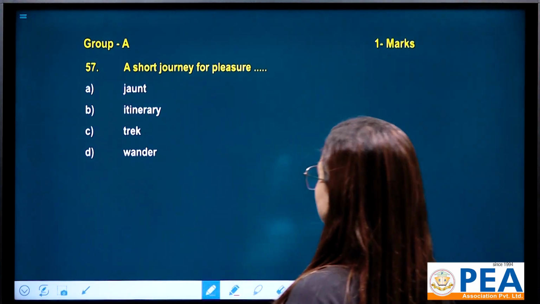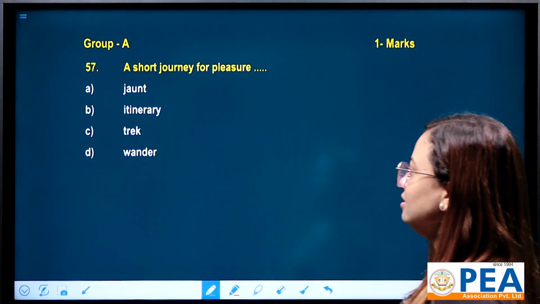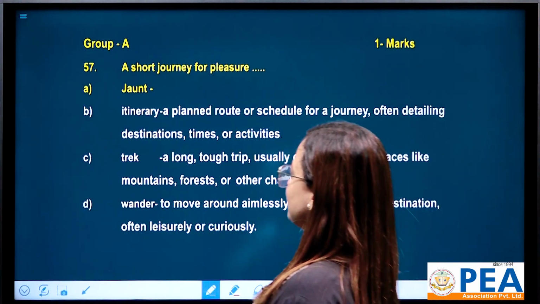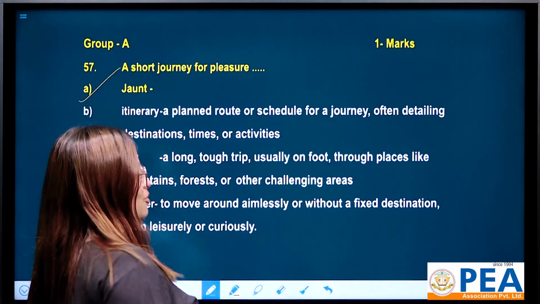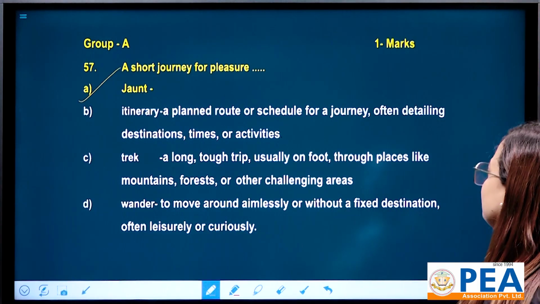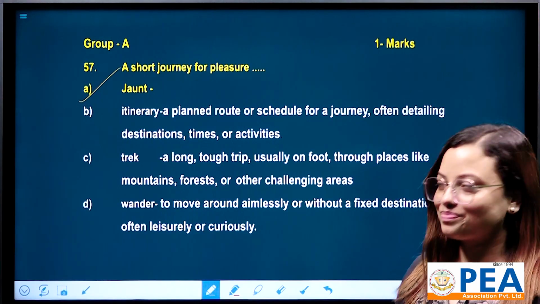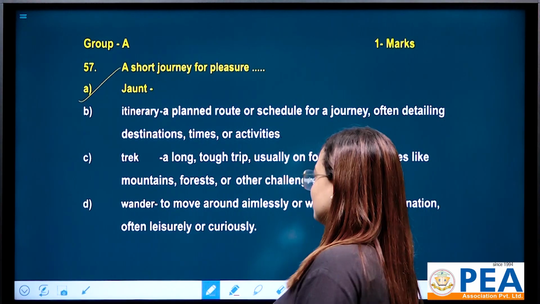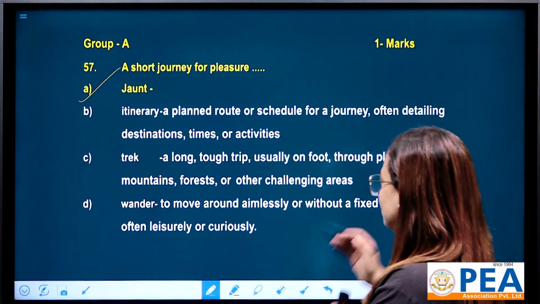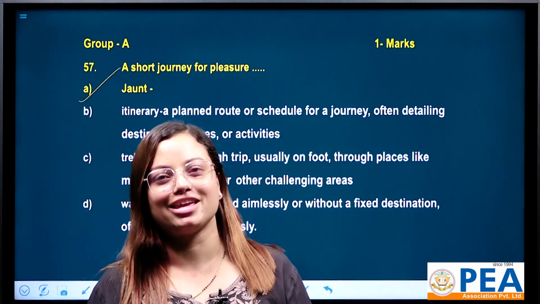A short journey for pleasure. We have 4 options, that is jaunt, itinerary, trek, wander. All right. A short journey for pleasure is none other than jaunt. And what is meant by itinerary? Itinerary stands for a planned route or schedule for a journey, often detailing destinations, times, or activities. Just like trek. Trek stands for a long, tough trip, usually on foot through places like mountains, forest, or other challenging areas.